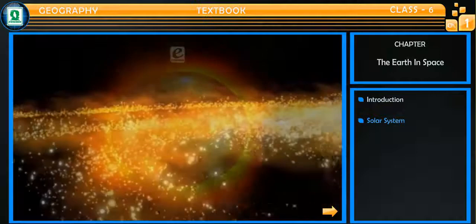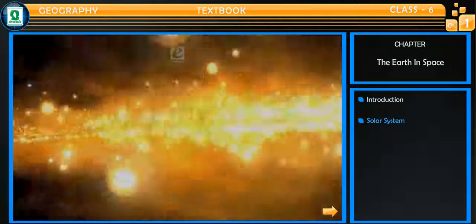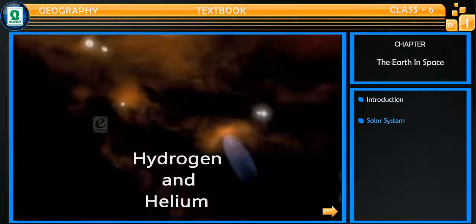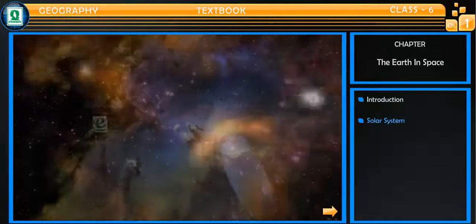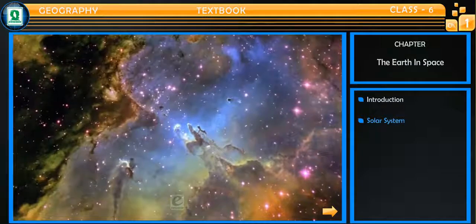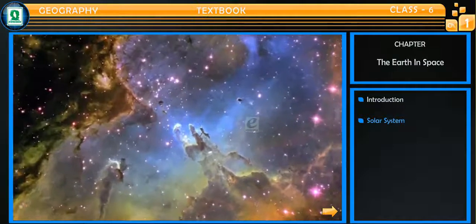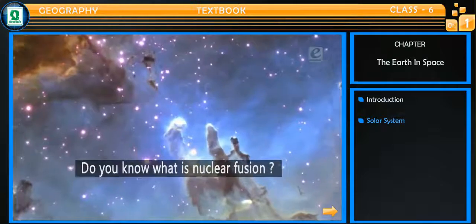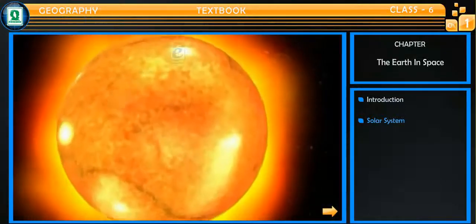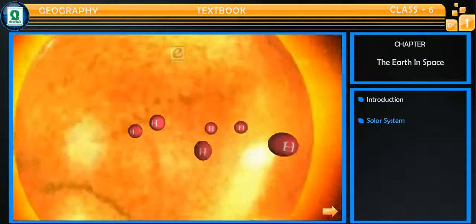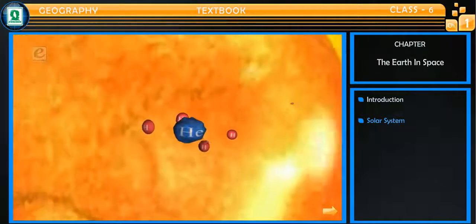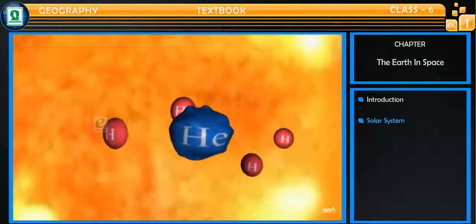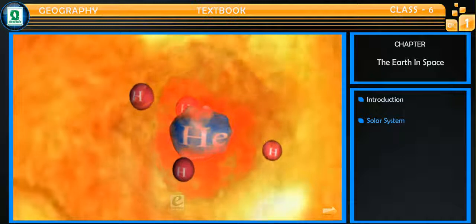As you know, Sun is a star, and like other stars, it is made up of gases. Hydrogen and helium are the main gases that make up the Sun. The moving cloud of these gases is known as nebula. Nuclear fusion is responsible for this source of heat. Do you know what is nuclear fusion? Nuclear fusion is a process in which two light nuclei combine to form a heavy nucleus, and during this fusion, a huge amount of light, heat and energy is produced, which is the source of life on Earth.